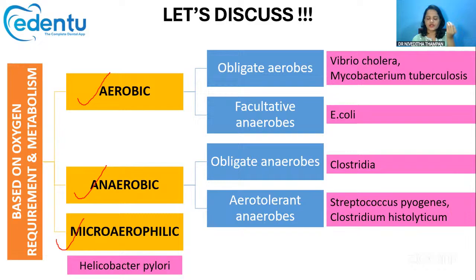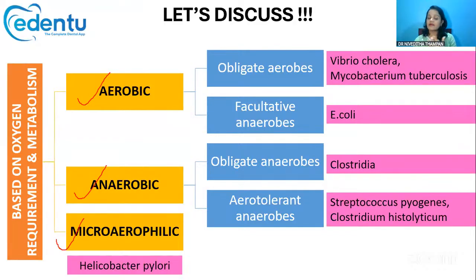They require oxygen for their growth. Without oxygen, these organisms will die. Typical examples of obligate aerobes include Vibrio cholerae and Mycobacterium tuberculosis.